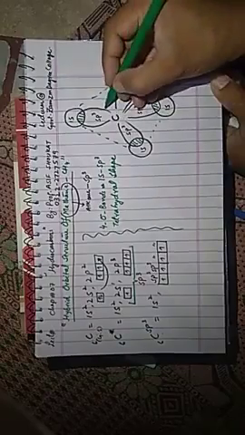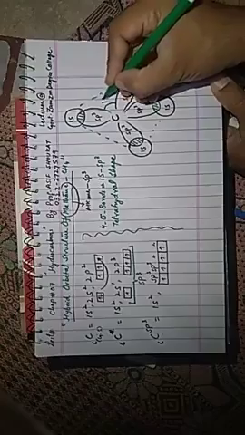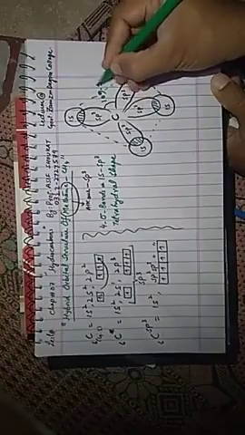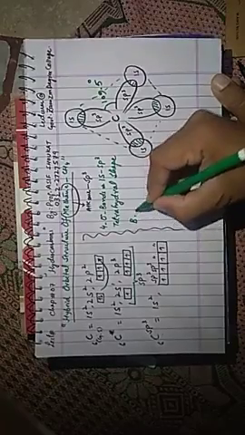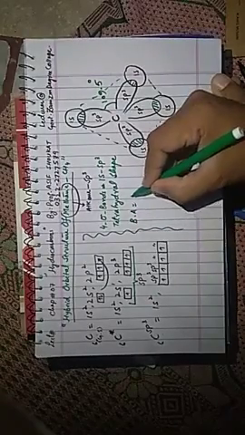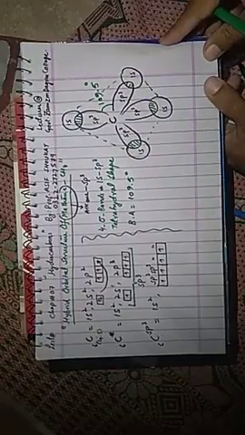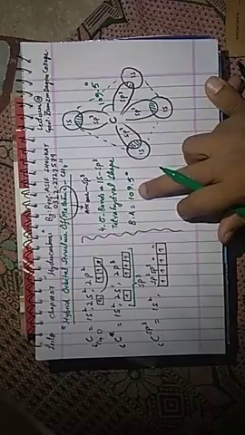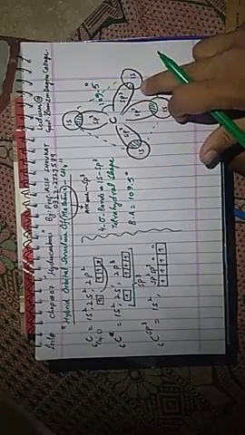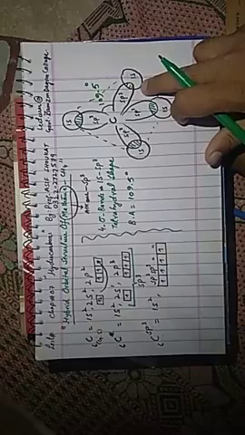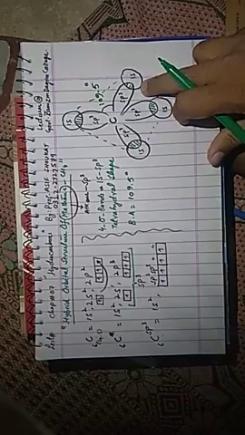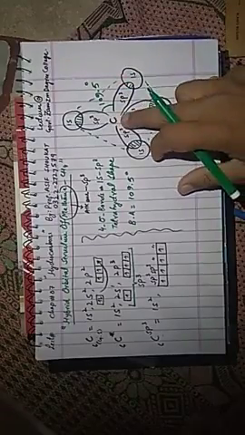Also, you have to remember that the bond angle between each 2 bonds of the methane molecule is 109.5 degrees. Why is it 109.5? Because there is no lone pair, it is tetrahedral in shape, and there is sp3 hybridization. This bond angle depends upon the type of hybridization, the shape of the molecule, and the number of lone pairs or bond pairs around the central atom. Keep it in your mind, this carbon is the central atom.